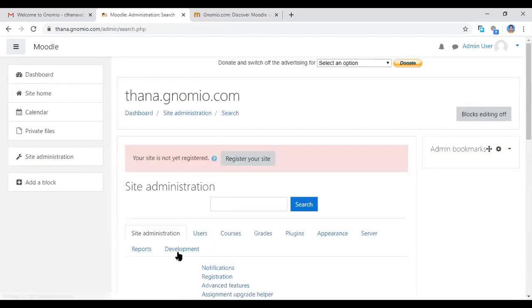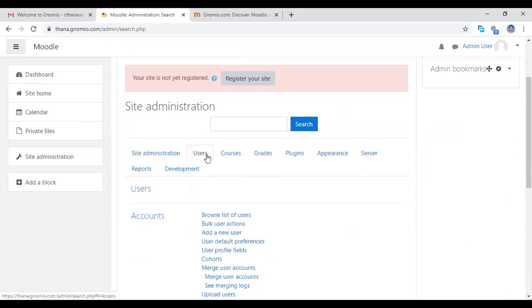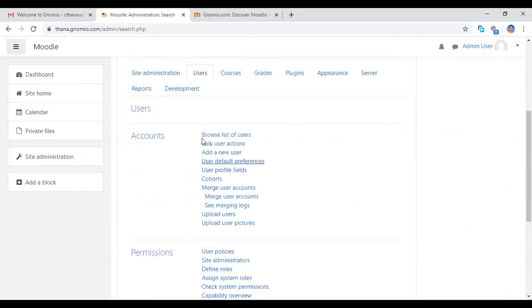Now I want to add the participants. See here, users, site administration. So many options are there. If you want to add courses, click the courses button. Now I want to add users. So now I'm clicking the user button. See the accounts. Add a new user. Now I'm clicking add a new user.